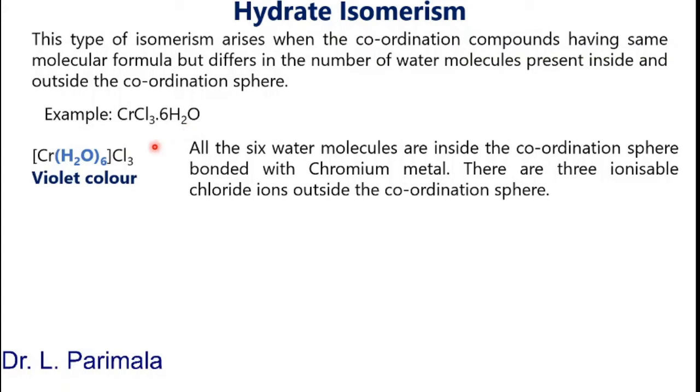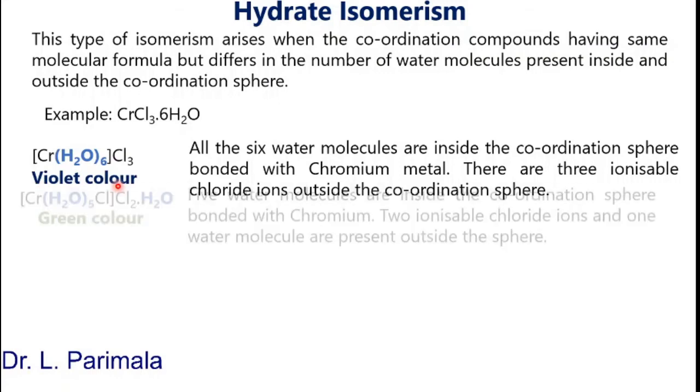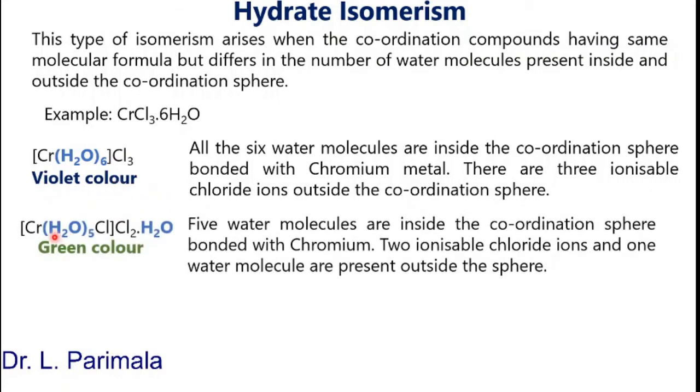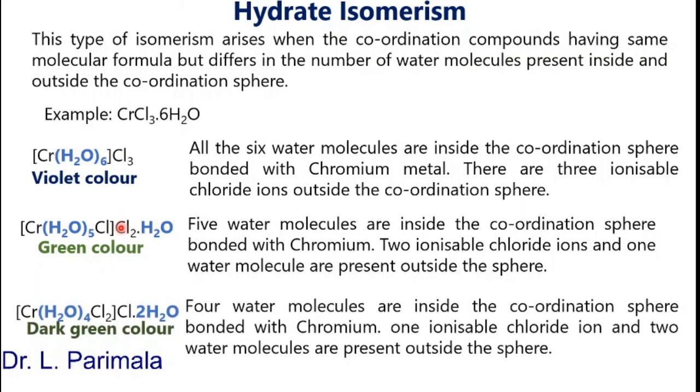In the first case, we have 6 water molecules inside the coordination sphere and 3 ionizable chlorides outside the coordination sphere. The color of this compound is violet. In the second isomer we have 5 water molecules inside the coordination sphere and 1 water molecule outside the coordination sphere, and we have 2 ionizable chloride ions outside the coordination sphere. The color of this complex is green.